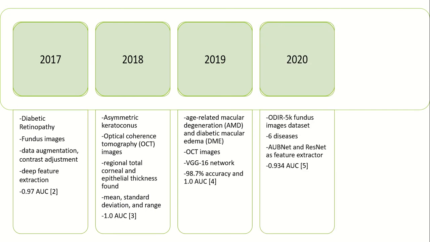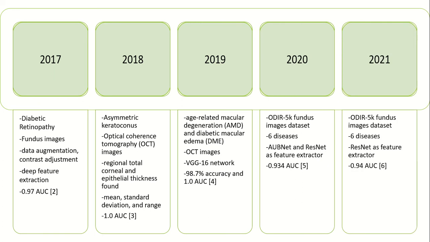Then in 2020, the same dataset that we have used, that is the ODIR5K, was used, and 6 diseases were classified. OrbNet and ResNet were used as feature extractor, and an AUC of 0.934 was achieved.